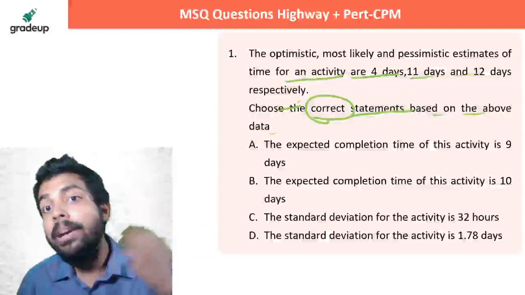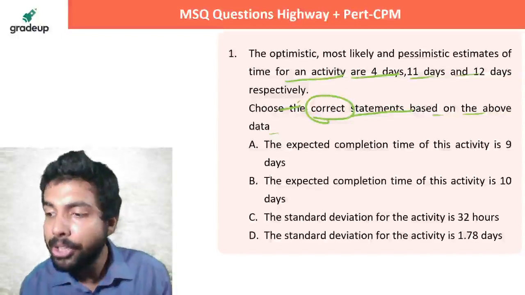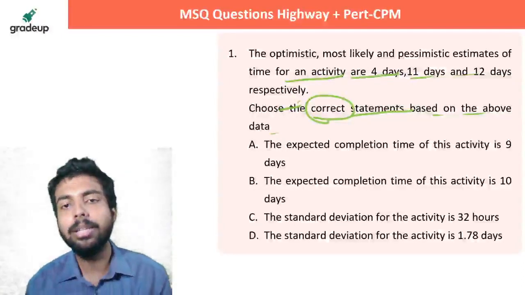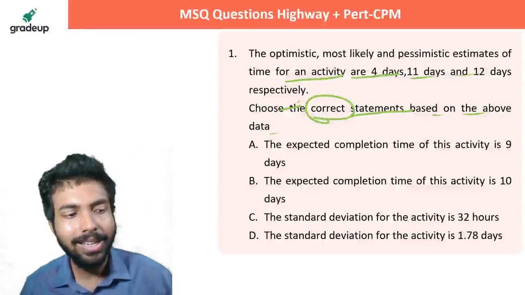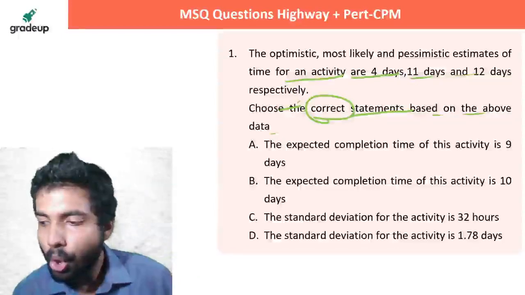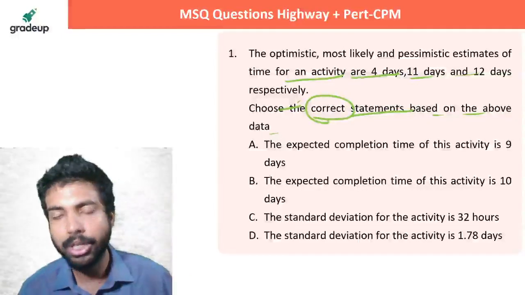PERT is a probability based approach. Probability is needed for this, right? Probability based approach, PERT. And this is important for concepts. Understanding the concepts is important for any exam, right? ESE, GATE, whichever it is. But we are going to discuss mainly about this thing. So check out both the options. Look at the options, see what you will need in the MSQ.